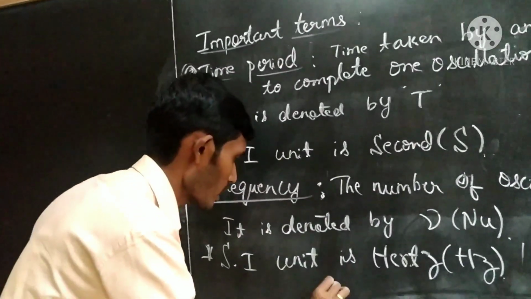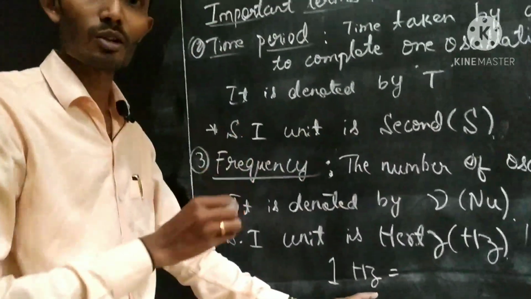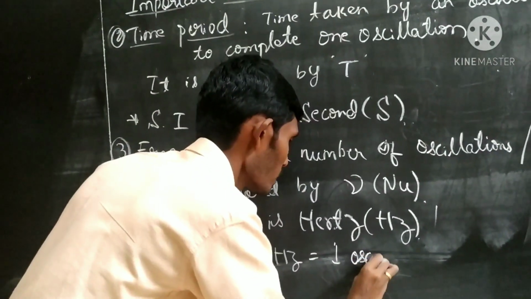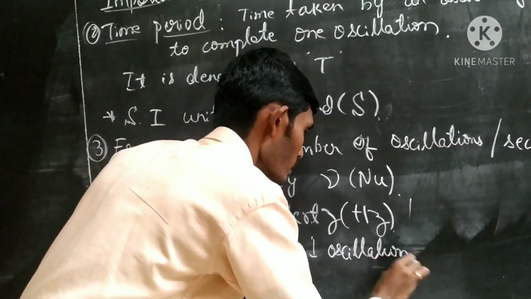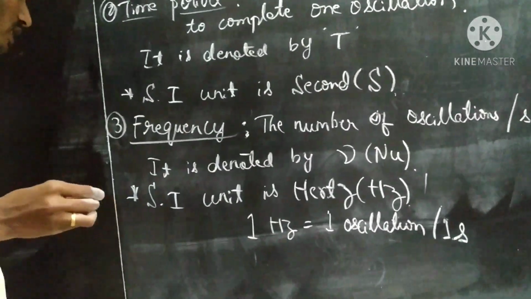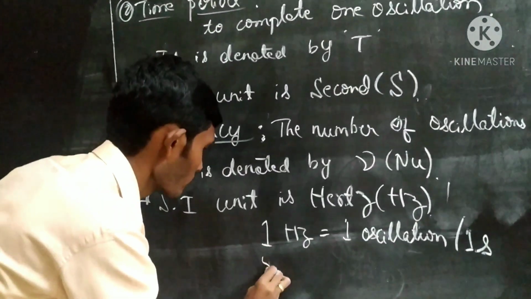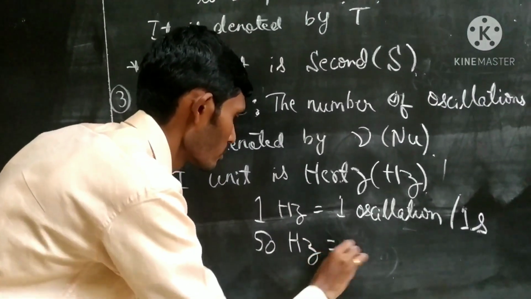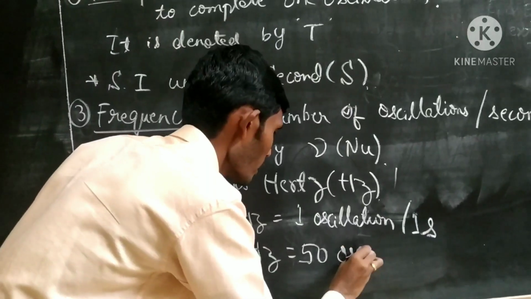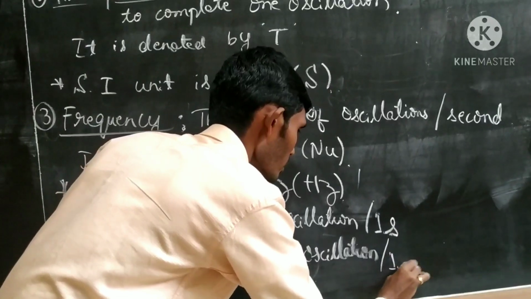For example, suppose I say 1 hertz, what is its meaning? Its meaning is that the object is completing 1 oscillation in 1 second. The object is completing 1 oscillation in 1 second. In the same way, 50 hertz means the object is completing 50 oscillations in 1 second.